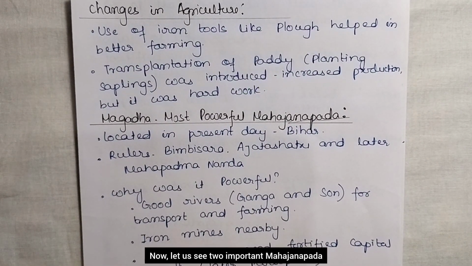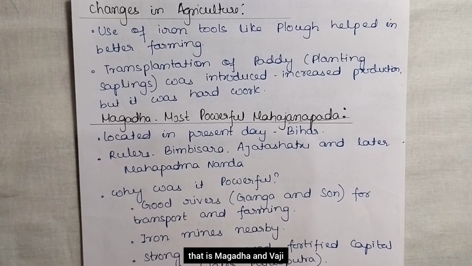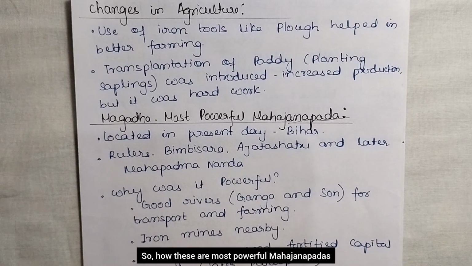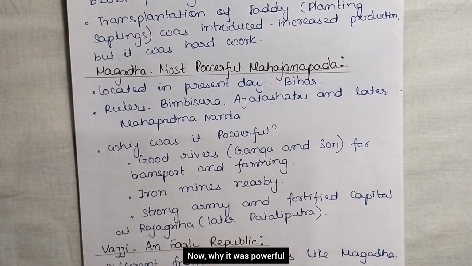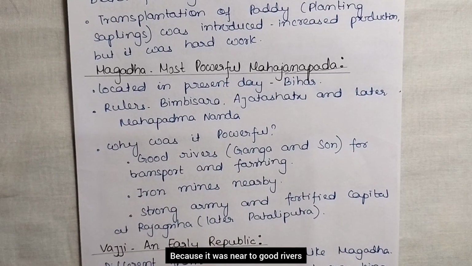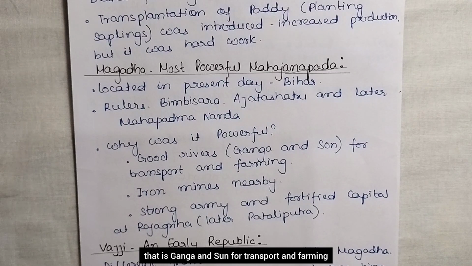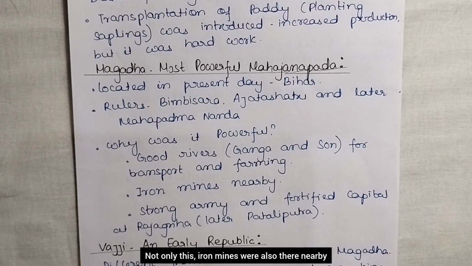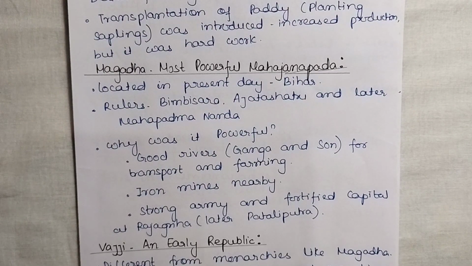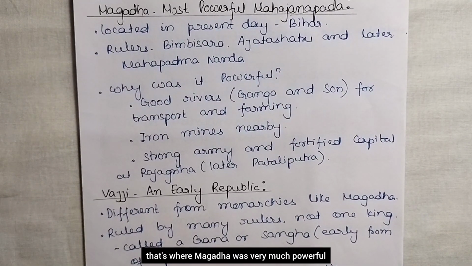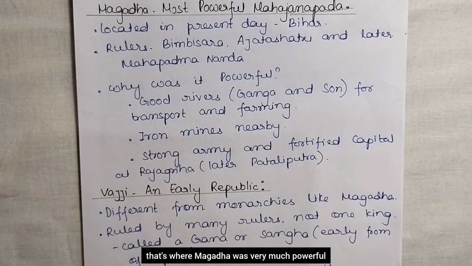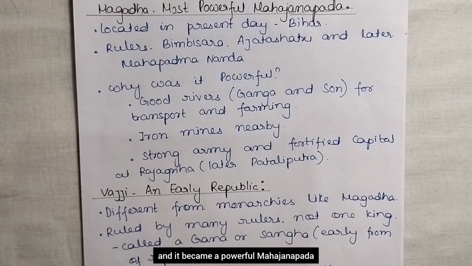Now let us see two important Mahajanapadas, that is Magadha and Vaji, and how they were the most powerful Mahajanapadas. Magadha is located in present-day Bihar. Its rulers were Bimbisara, Ajatashatru and later Mahapadma Nanda. Now why was it powerful? Because it was near good rivers, the Ganga and the Son, for transport and farming. Not only this, iron mines were also nearby, and it had a strong army and a fortified capital at Rajagriha, later Pataliputra. That is why Magadha became a very powerful Mahajanapada.